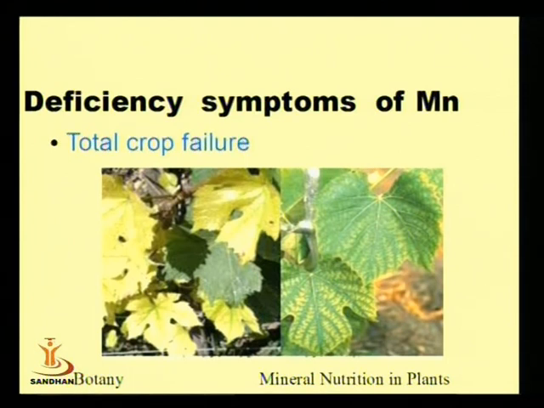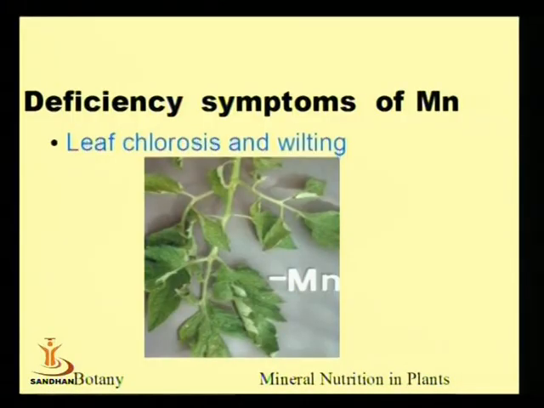If there is deficiency of manganese, the first and foremost is total crop failure. If one can see the entire crop field is having completely crop lost, then the credit goes to deficiency of manganese, which is causing total crop loss.